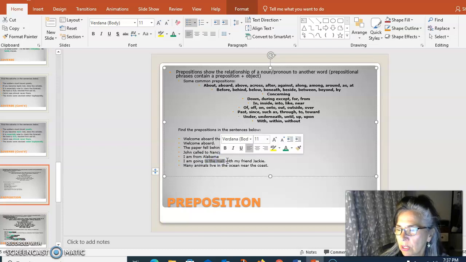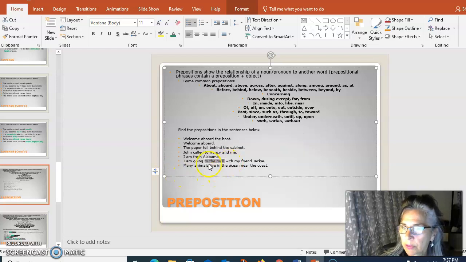With is the preposition. And frequently we have prepositional phrases strung together. They are known as modifying phrases. They tell us where or other information. I'm going to the mall with my friend Jackie. So with is the preposition in this second prepositional phrase, and my friend Jackie is the object. Many animals live in the ocean near the coast. Again, we have two prepositional phrases. In is the preposition. The ocean is its object. Near is the preposition in the next prepositional phrase, and the object is the coast. Okay.